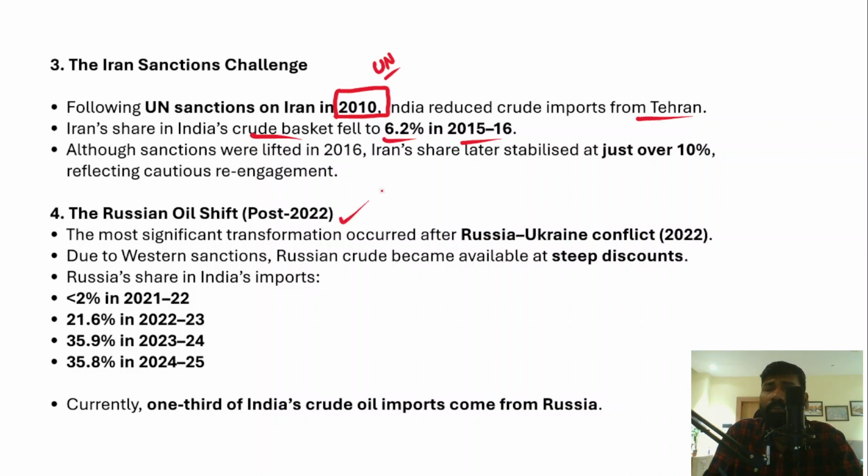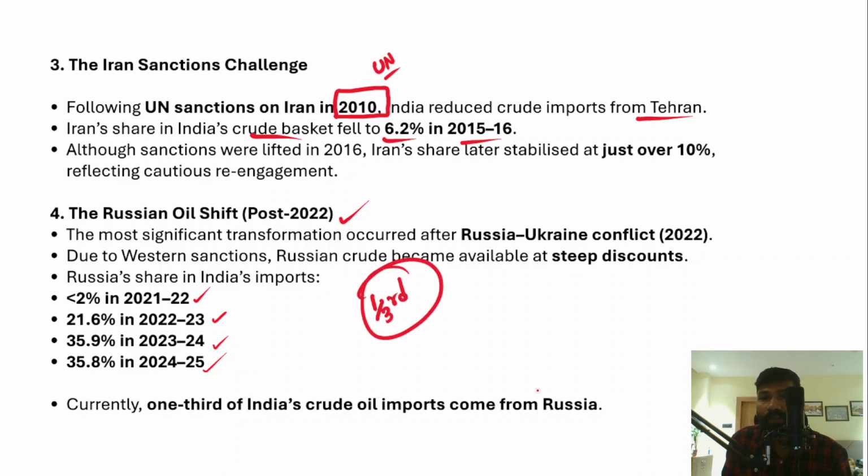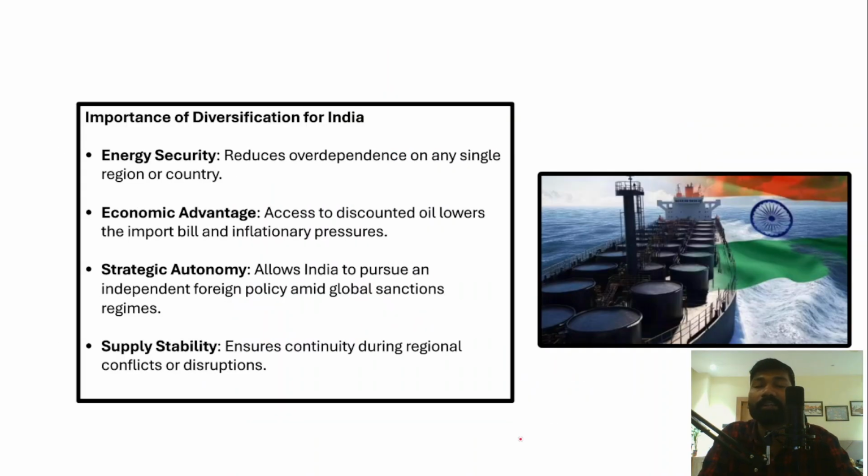But after 2022, after the COVID-19 pandemic and the Russia-Ukraine war, India has significantly increased its crude oil import from Russia. Before 21-22, the crude oil import from Russia was less than 2%. But in 22-23 it is 21%, in 23-24 it is 35%, and in 24-25 it is around 35.8% of India's total crude oil import. So currently around one third of crude oil comes from Russia alone. That's how India diversified its crude oil imports.